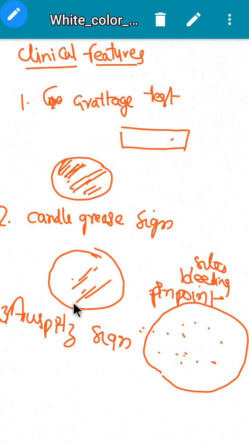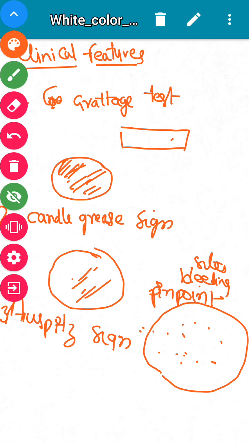Then we'll see the histology. In histology, I told you there is proliferation of keratinocytes.